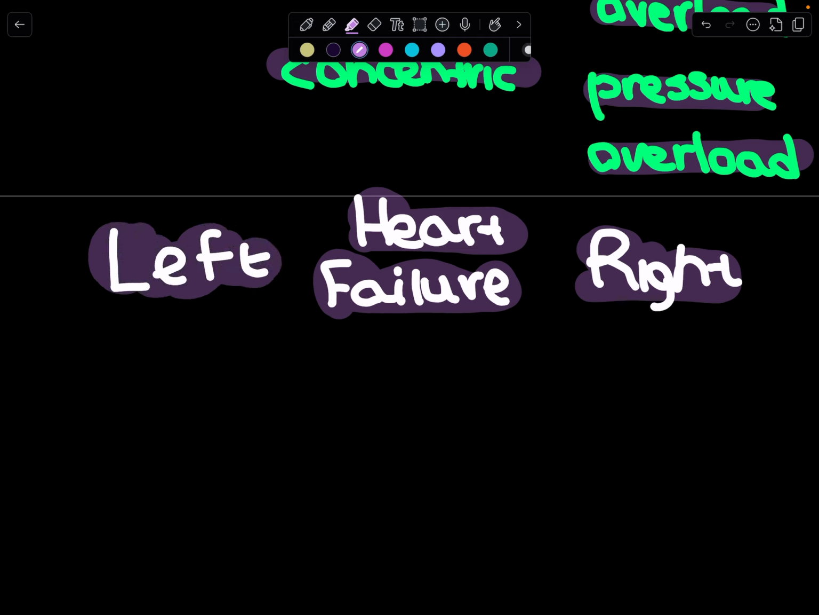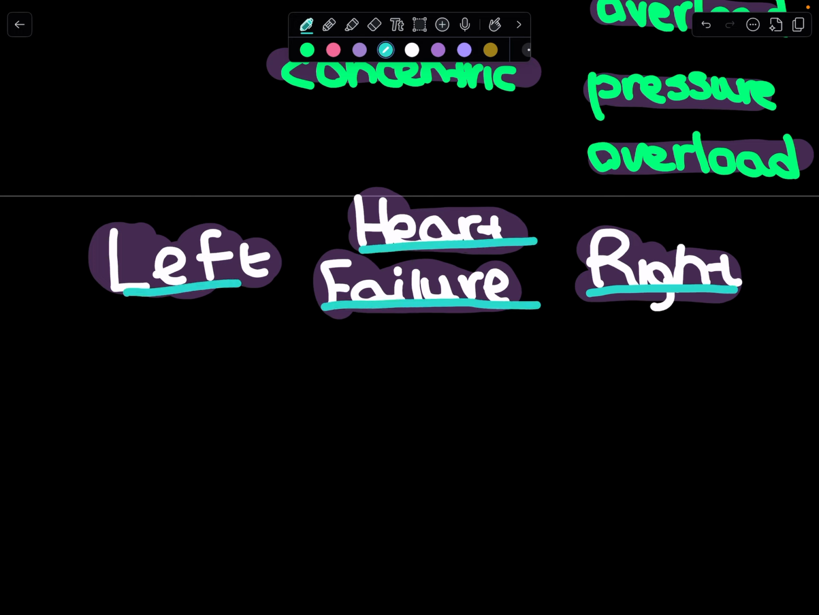Yeah, I want to understand left side and right side. All right, let's break down left-sided and right-sided heart failure. Left-sided heart failure happens when the left ventricle can't pump blood effectively into the body, causing blood to back up into the lungs, leading to pulmonary edema and symptoms like shortness of breath or orthopnea.